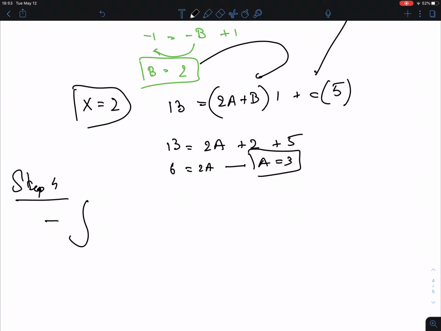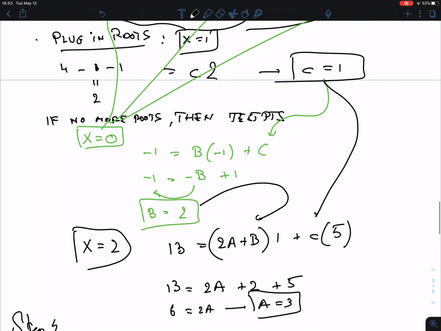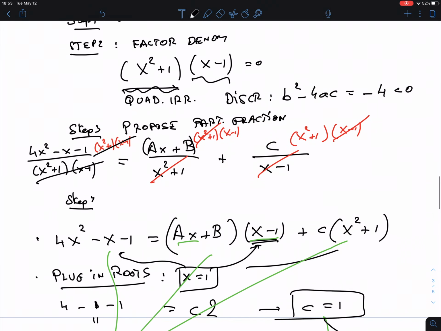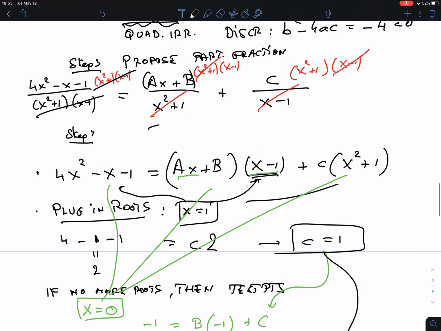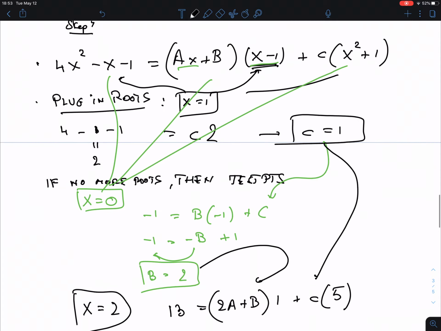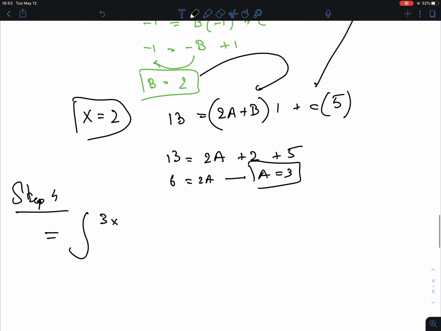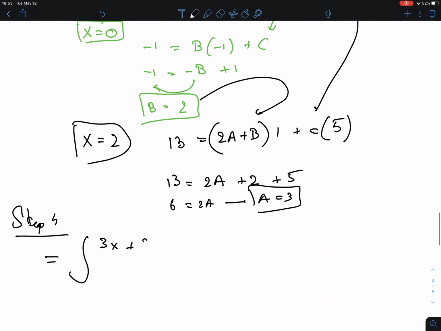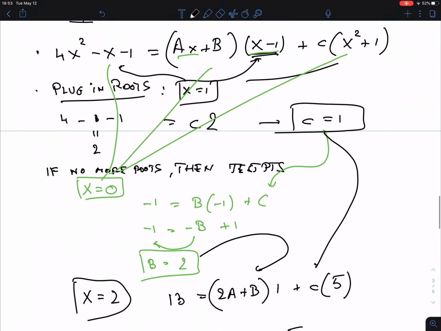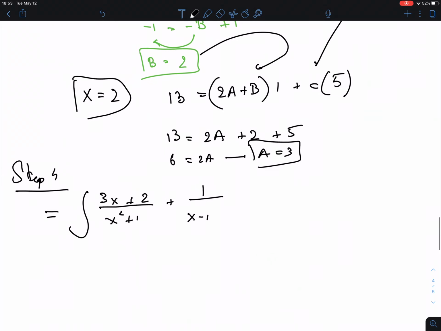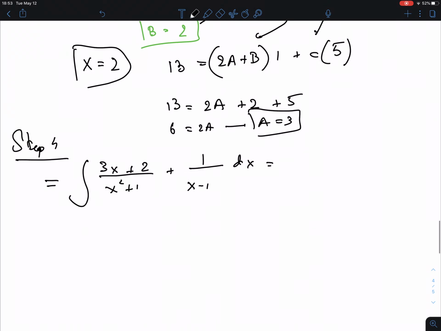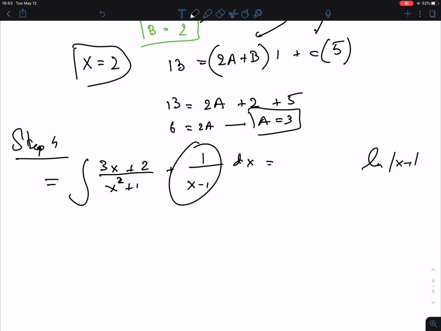Okay, so the last step, step 4 or something, I forget now where I am, is the integration, right? So we have now that our integral is equal to what? Well, we now plug in everything, right? So ax plus b, that is now 3x plus b, what was b? b was 2, plus 2 over x squared plus 1, plus, and the other one was c, c is 1 over x minus 1 dx. Now, I want to do this part because remember what you have to do here now. This one is easy. That is just ln of x minus 1. Absolute values or not, I don't care.